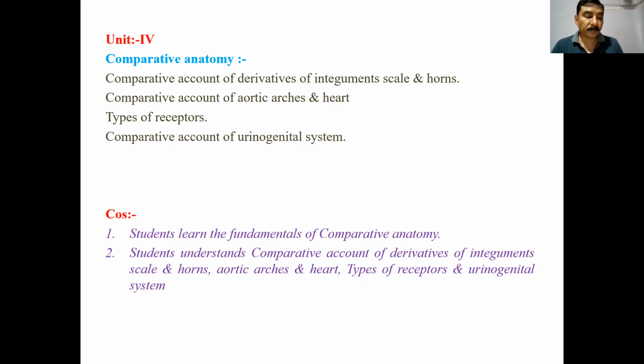So in this comparative account of the heart, the four chamber heart, how it develops from a two chamber heart. Simple tube, embryology of the position of the heart. The heart in the reptiles is three and a half chambered. It is formed in the reptile. Then the four chamber develops in the birds, and the complete four chamber develops in the mammals.